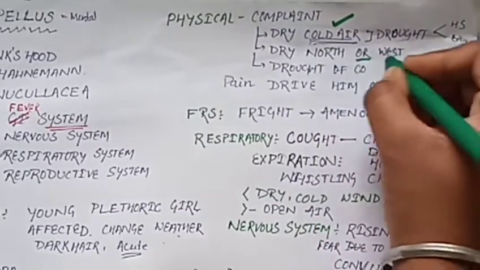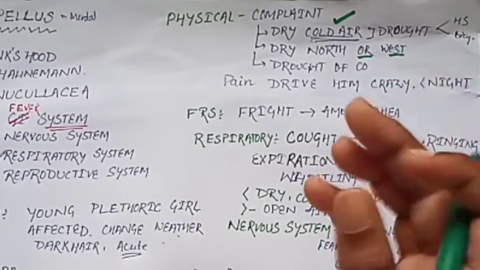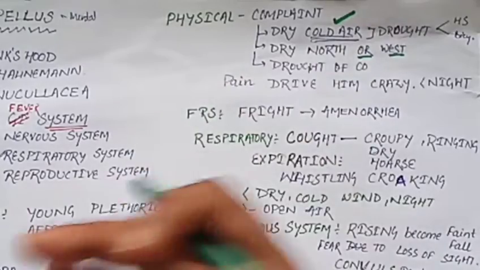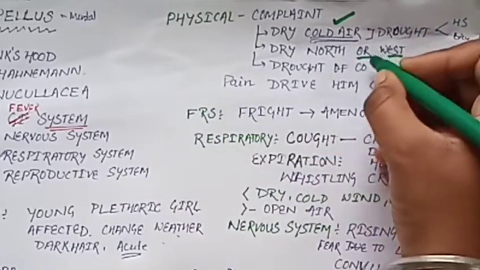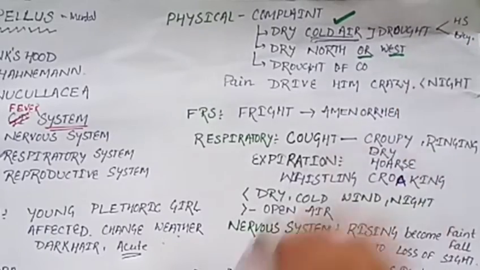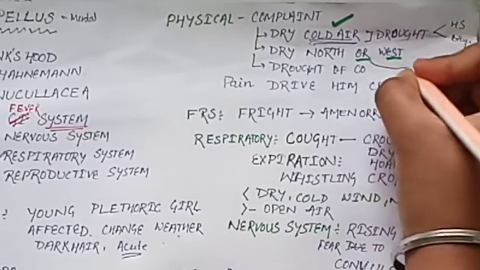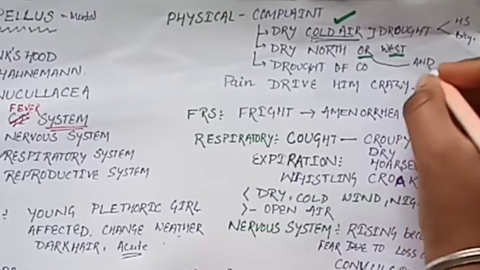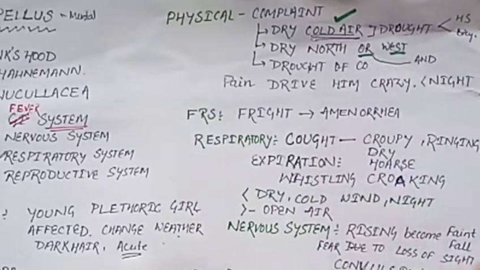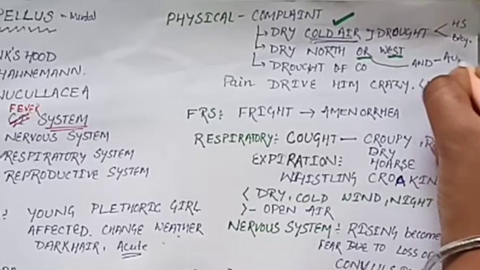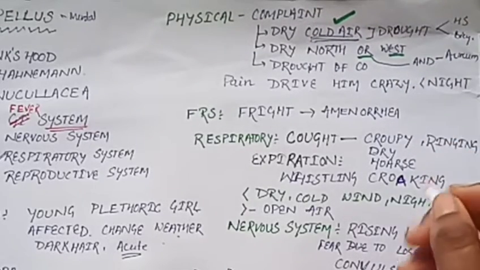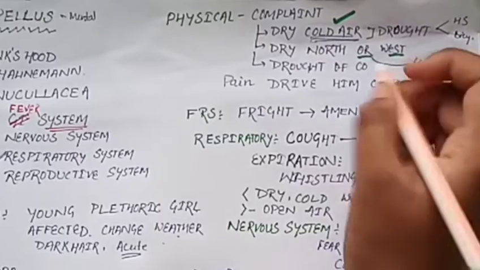Or west wind. If the patient gets affected by north or west wind, then what happens? If the 'or' is replaced by 'and', meaning both north and west wind affect the person, then which medicine do we indicate? Aurum metallicum.